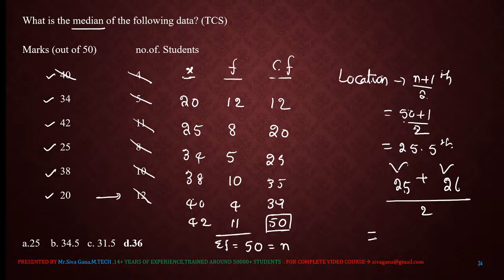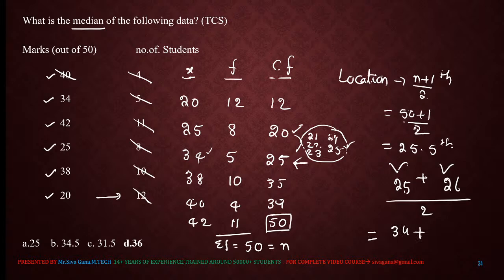So what is the value at the 25th location? Here, see, the 20 locations end here, and from there onwards the number 34 starts. So the 21st, 22nd, 23rd, 24th and 25th locations all have 34. So the value at the 25th location is 34, plus